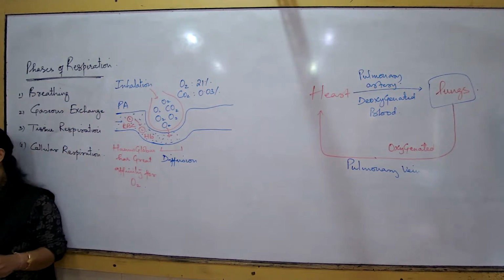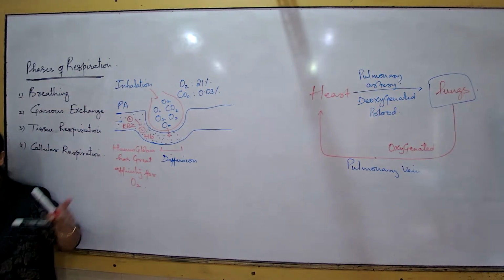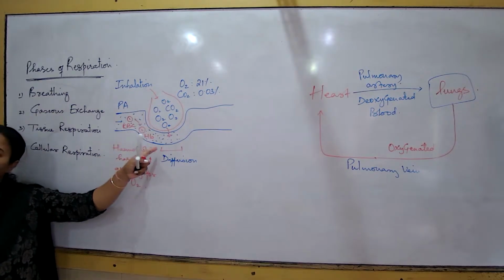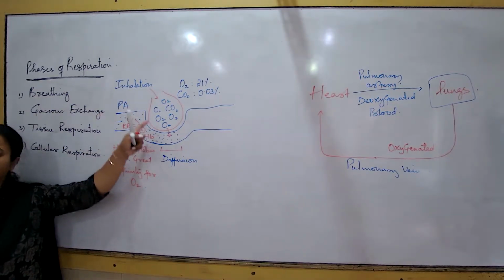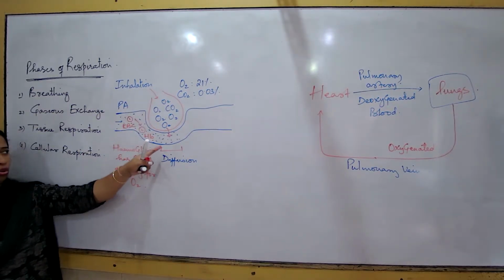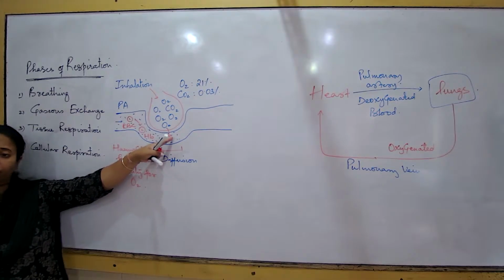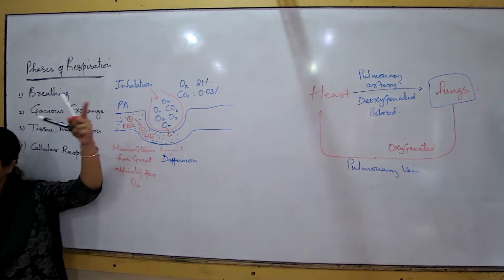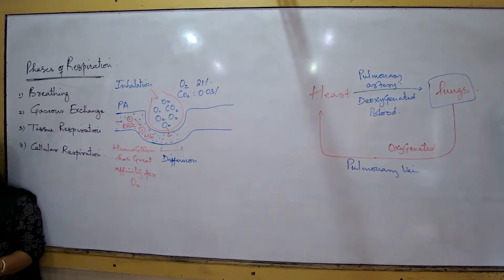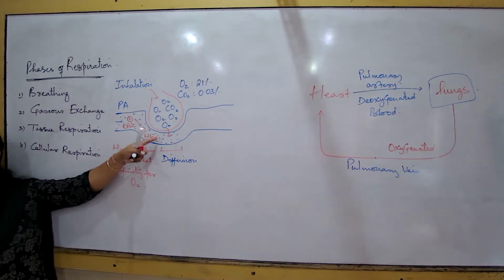So what will be the direction of movement of oxygen? Always from the lungs to the blood. It will never happen that oxygen moves from the blood to the lungs, because at any part of the time, at any time of the day, if we compare, the blood always has a lesser amount of oxygen than the lungs.